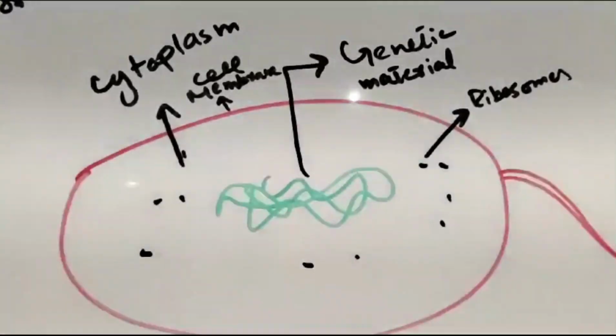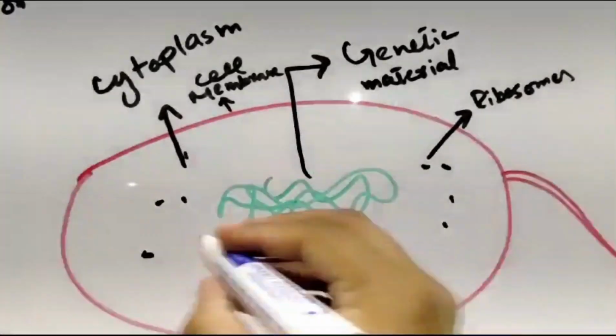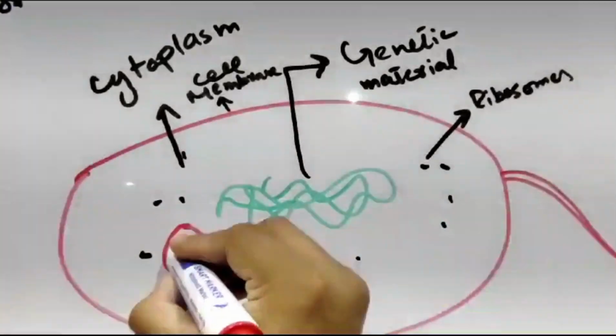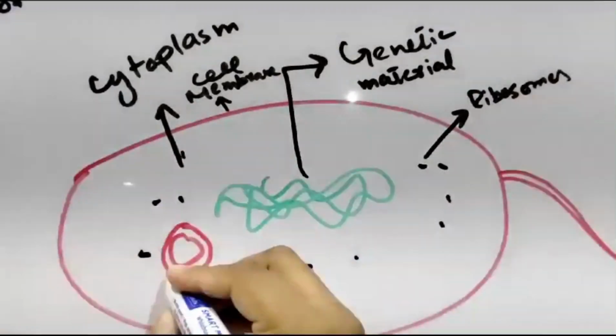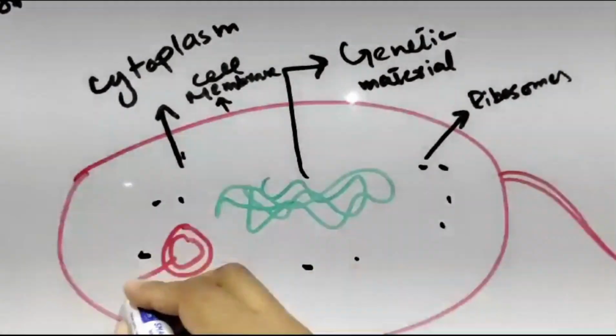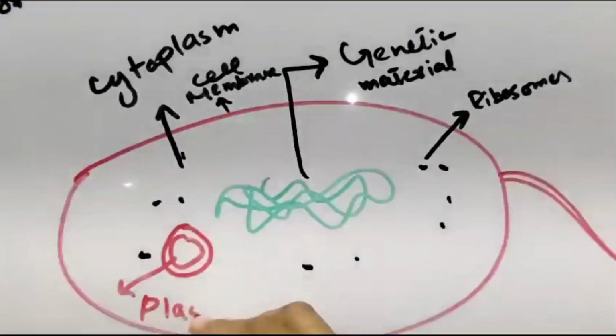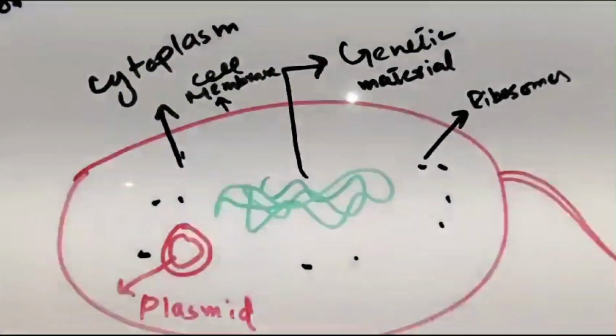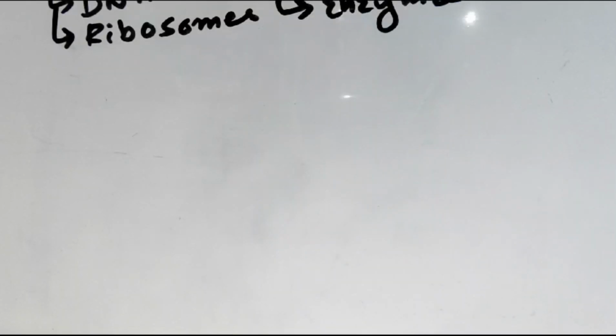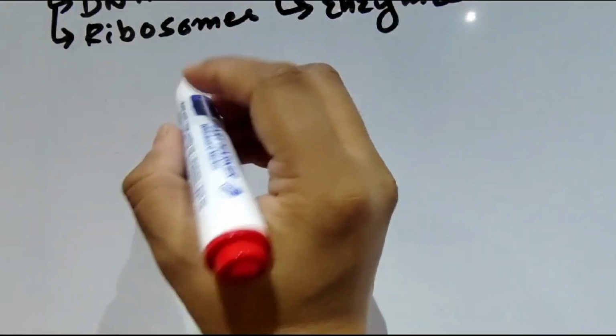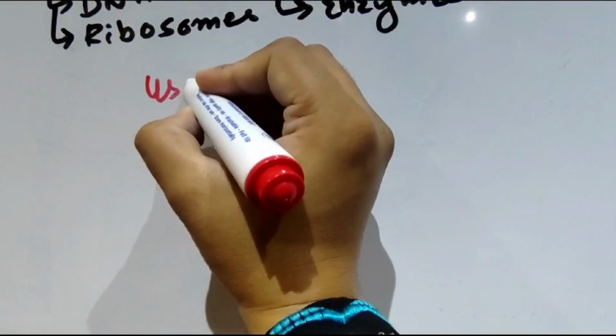Now, one unique feature of bacteria is the plasmid. Only bacteria contain the plasmid. The importance of the plasmid will be covered in your biotechnology chapter. Plasmid is an extra-chromosomal DNA of bacteria, and it helps bacteria in antibiotic resistance.